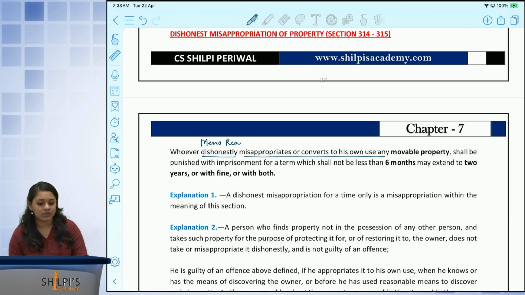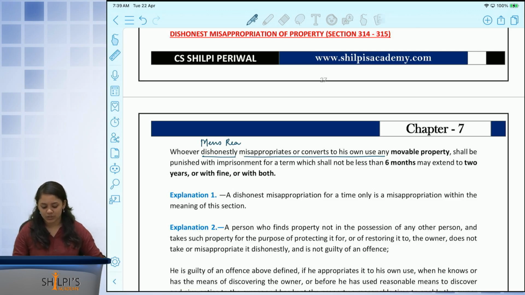Now, what is the difference between dishonest misappropriation of property and theft? Because even theft involves movable property wherein a person is dishonestly taking an item out of the possession of the owner. Over here, the difference is that there is no requirement to physically take that movable property and move it somewhere. Here they are simply saying if they convert it to their own use or misappropriate it in such a way for their own use.